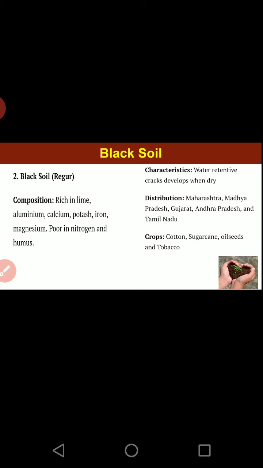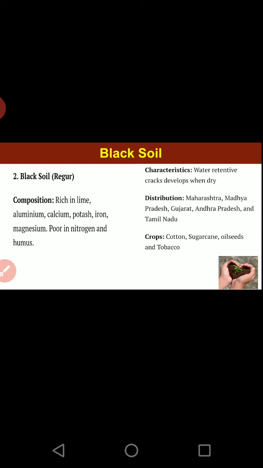When the lava comes out, cools down and spreads on the earth's surface, sometimes it cools inside also, but for black soil we require the one which has spread outside. This spread lava, when it cools down, turns into basaltic rock, and this basaltic rock acts as the parent rock for the black soil.